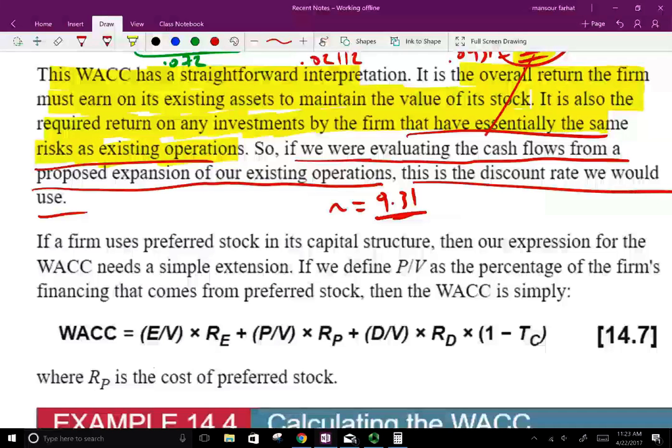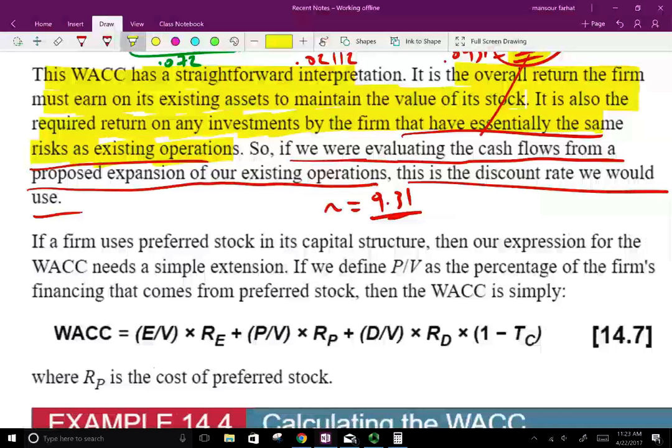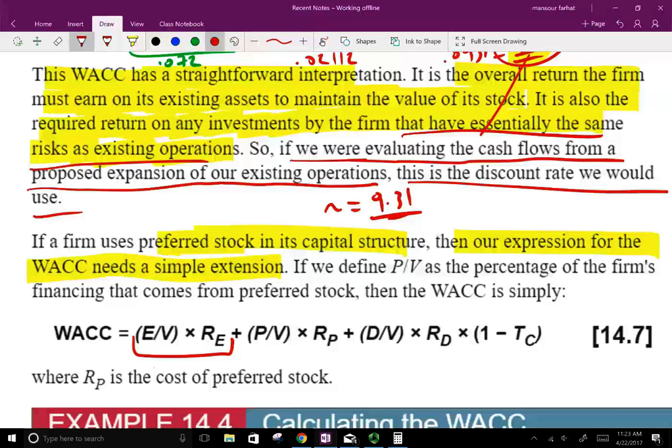Now bear in mind that sometimes the company could have preferred stock in its capital structure. It doesn't make any difference. If we have preferred stock, then our expression for the WACC needs a simple extension. So now we have three types of financing. We have common stock, this is for common stock, and this is for the preferred stock. Okay, put it in a different color.